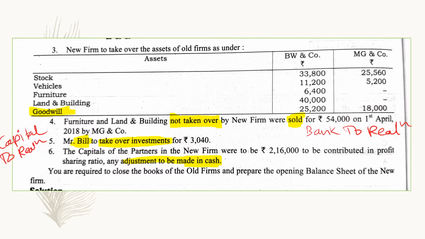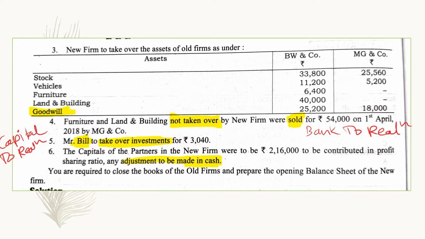So this 2,16,000 will be the new firm's capital, and it should be contributed into the profit sharing ratio. That is the new PSR given to us, 6:5:4:3.